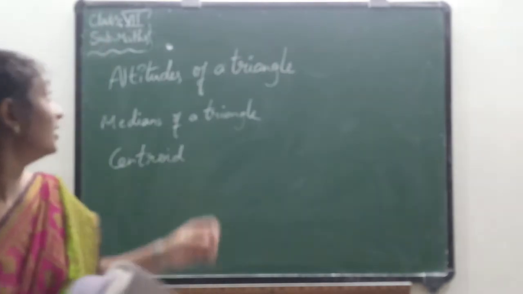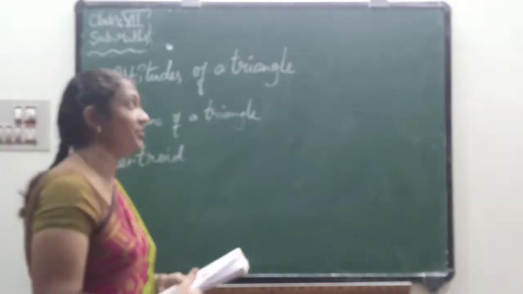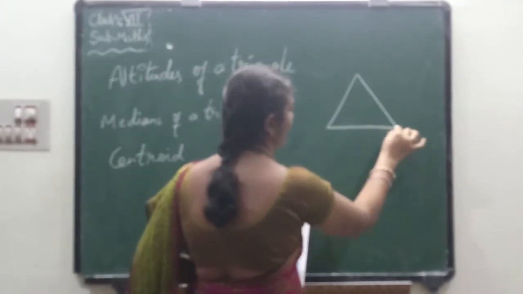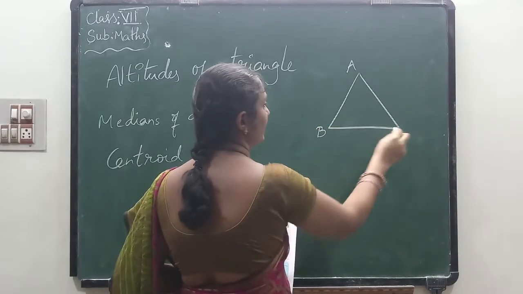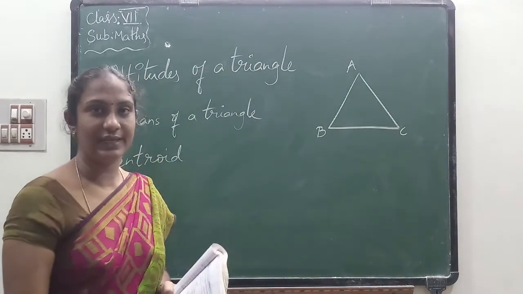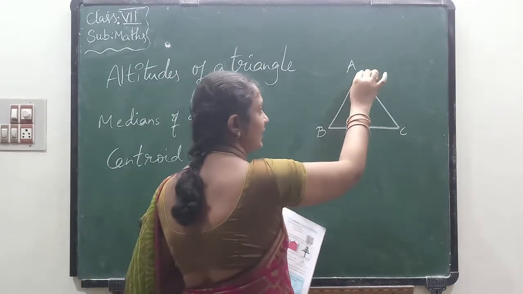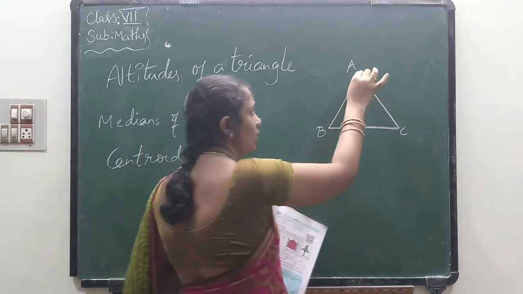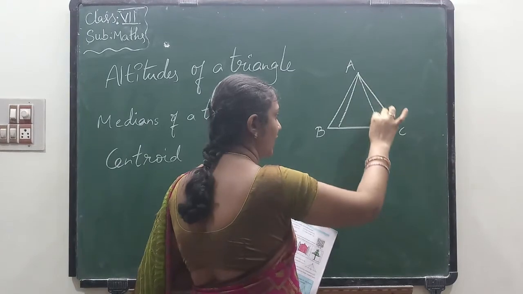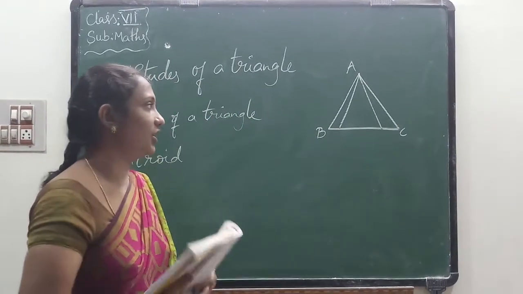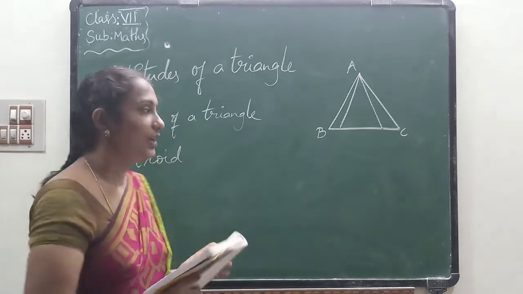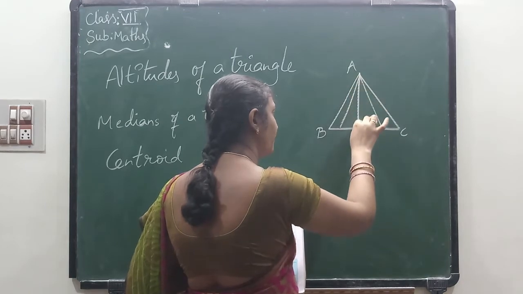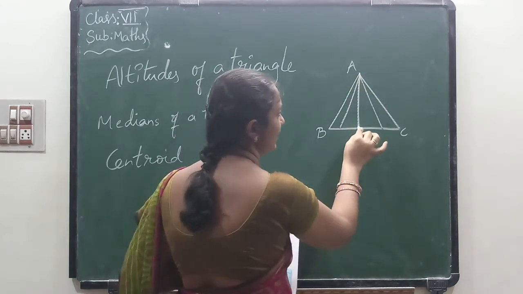Now see the altitude of a triangle. Altitude of a triangle means, see, one triangle I am drawing. In this triangle I am keeping the points A, B, C. From vertex A, we can draw so many line segments, like this or like this. We can draw them to intersect the BC line. Now from vertex A, the intersection point on the BC line is where I am getting it. So here I got it.